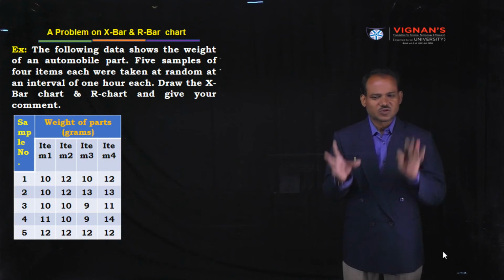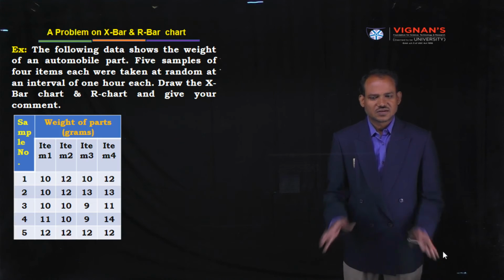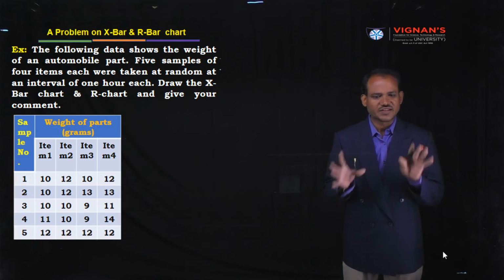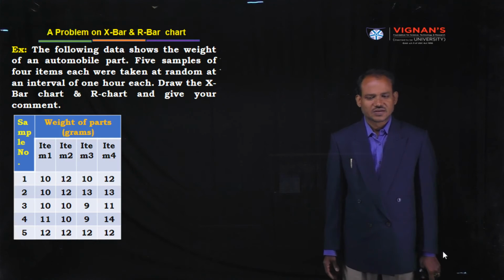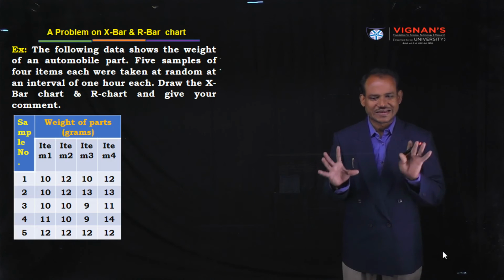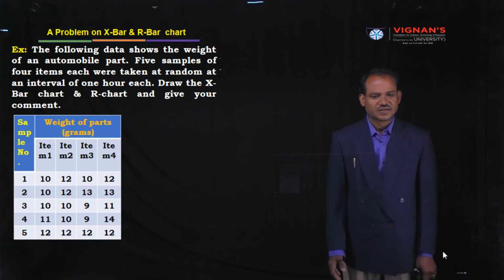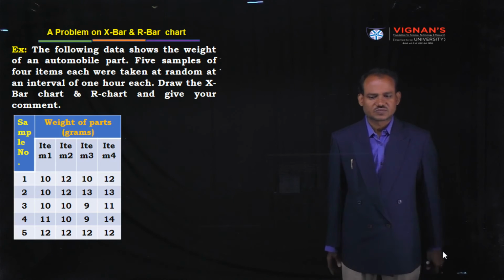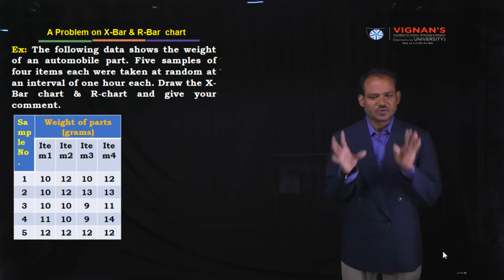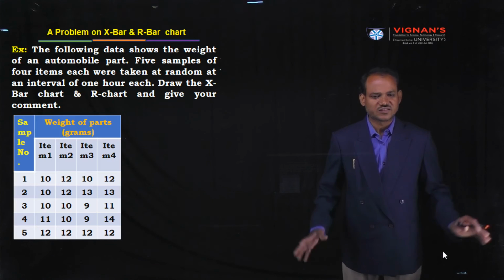Similarly, sample number 2 varies like this: 12, 10, 12, 13. In case of sample number 3, weight is changing: 10, 10, 9, 11. Sample number 4: 11, 10, 9, 14. In case of sample number 5, all are 12s.